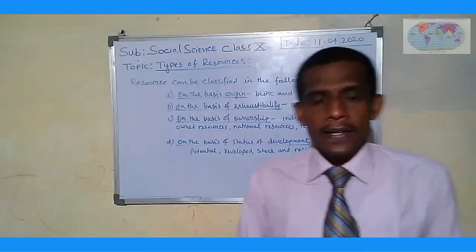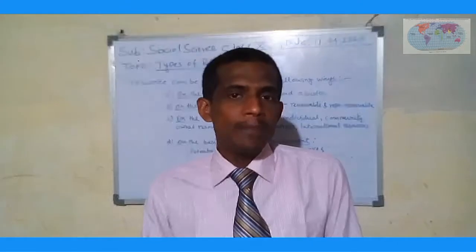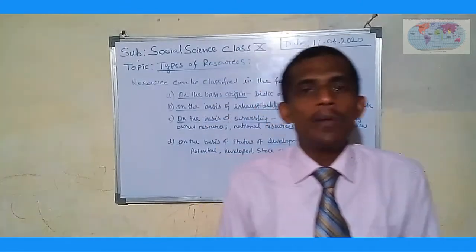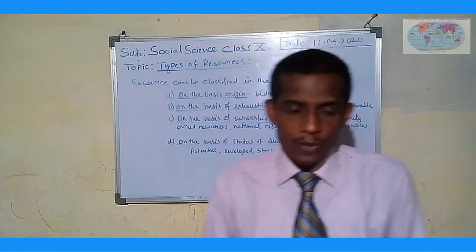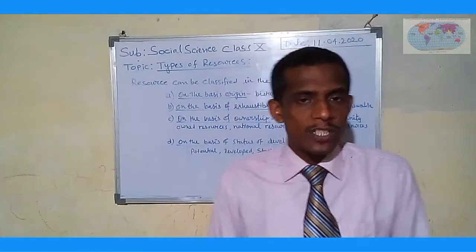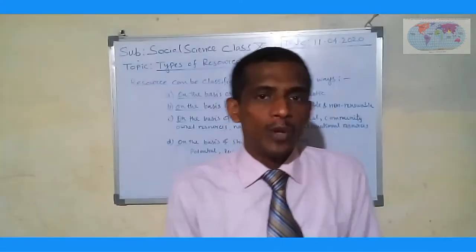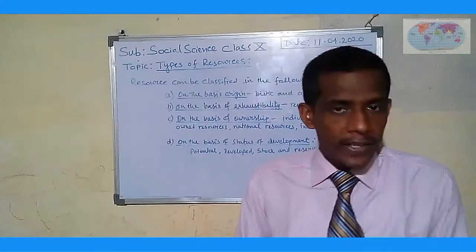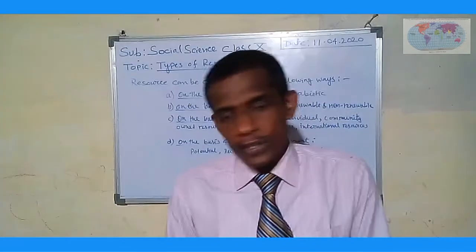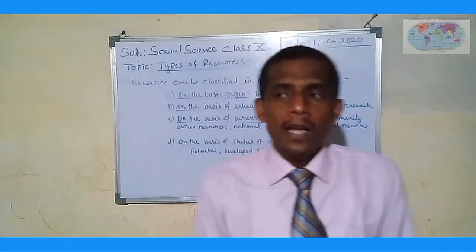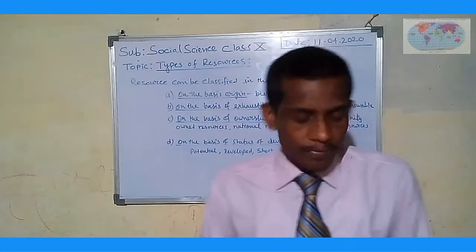Any individual country cannot access this type of resources without permission of international institutions. So this type is known as international resources, like the polar region, Antarctica, and exclusive economic zones.